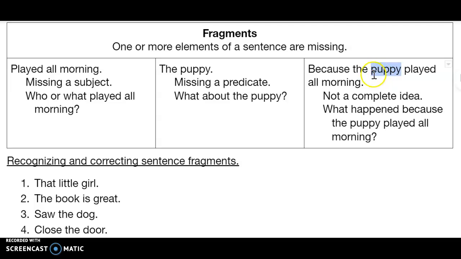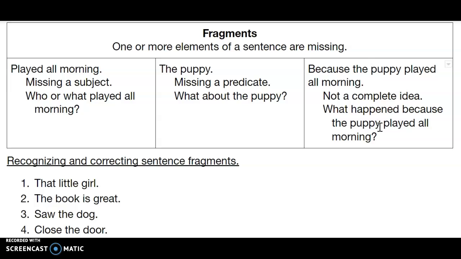Because the puppy played all morning. So we have a predicate here, played. So that means we have a subject predicate set, puppy played. And that makes sense with what we're saying here. Because the puppy played all morning, what is this sentence basically saying? Well, puppy played. But does it pass the third test? Does it communicate a complete idea? Because the puppy played all morning. This is not a complete idea.